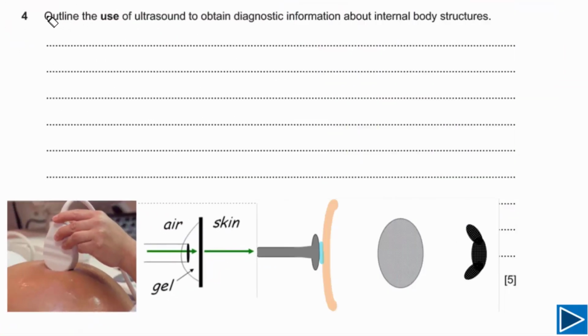For this question, we need to outline the use of ultrasound to obtain diagnostic information about internal body structures. This question is simply asking us how ultrasound is used to obtain information about internal body structure for diagnostic purposes. It means how information is obtained using ultrasound. First of all, let's try to understand what is the acoustic impedance of a medium and what is the effect of difference in acoustic impedance of different media on reflection of ultrasound waves. These 2 points are very important.